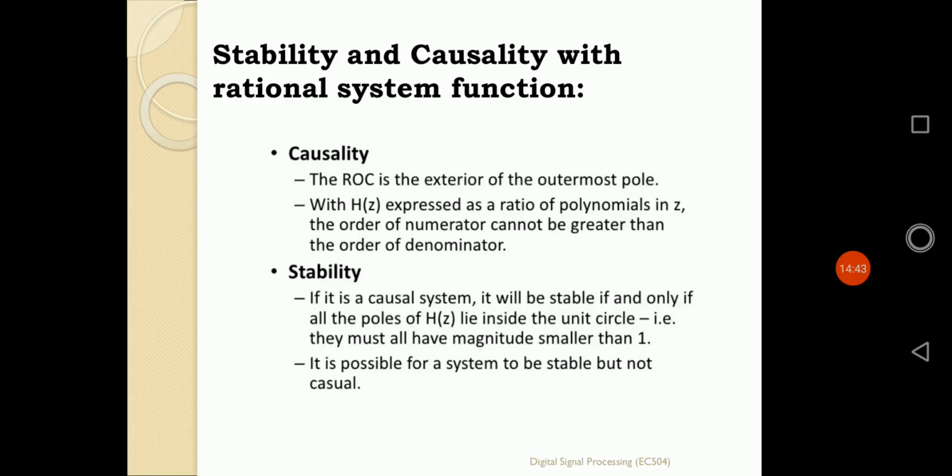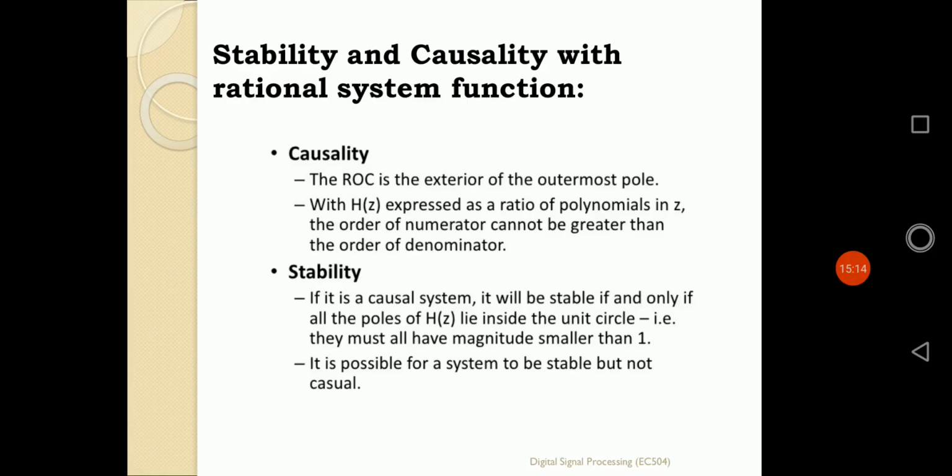And for this rational system function, what is defined by the stability? If it is a causal system, it will be a stable system if and only if all the poles of H of z, that is the system transfer function, lie inside the unit circle. Poles should lie inside the unit circle, that is, they must have magnitude smaller than 1. Interior of the unit circle means it has magnitude smaller than 1.